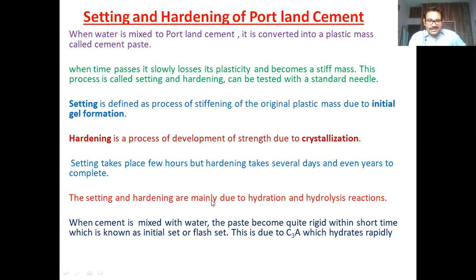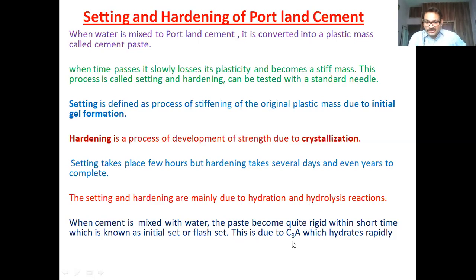Setting and hardening are mainly due to two chemical reaction processes: one is hydration, the other is hydrolysis. We all know that when cement is mixed with water, the paste becomes quite rigid within a short time. This we normally call the initial setting or flash set.